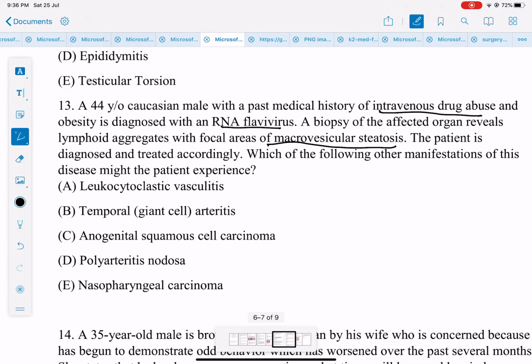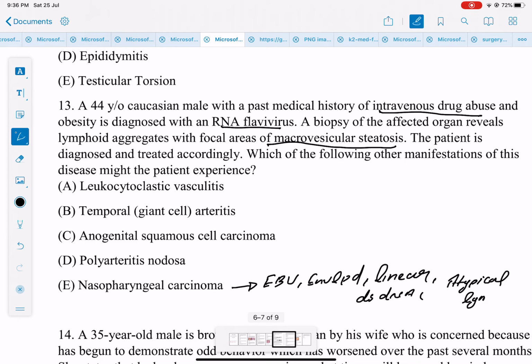See the E option. What is the E option here? Nasopharyngeal carcinoma. It is caused by Epstein-Barr virus. Very important in the exams. Epstein-Barr virus will cause nasopharyngeal carcinoma. Remember, this virus is enveloped, linear, and they are made up of double-stranded DNA. In the blood, you will see atypical lymphocytes. It's also called monocytes. Atypical lymphocytes or monocytes.